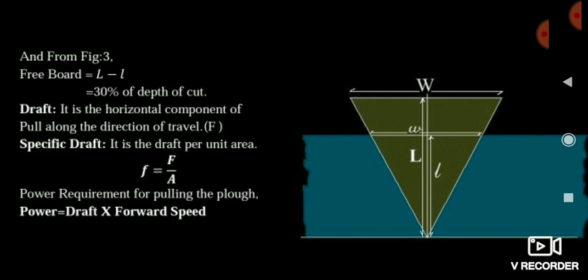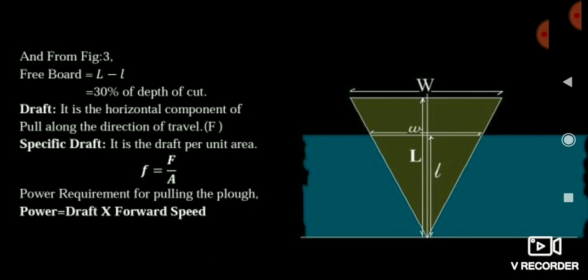Means suppose we have an implement placed, and we start pulling the implement. Suppose the indigenous plug was placed, and we started pulling it. Obviously, standing up and pulling, we will pull at some angle, suppose some angle theta with the horizontal. When we are pulling the implement, we can see that the pull can be broken into two components, one vertical component and another horizontal component. And friends, the draft is the horizontal component that is required to pull the implement.